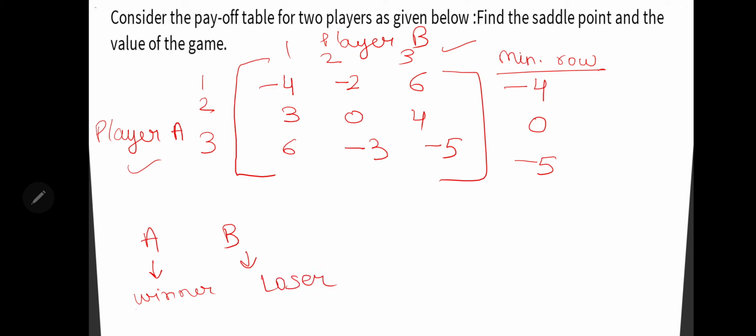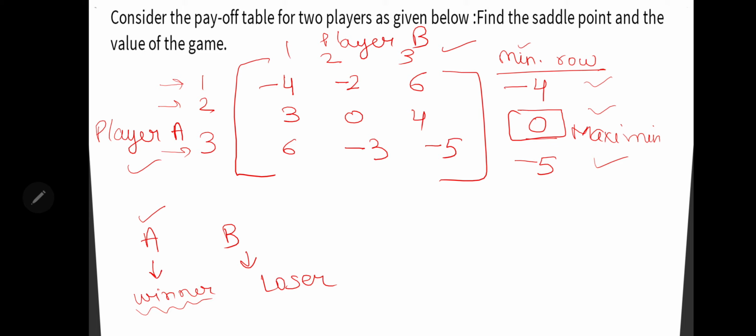So in order to be in the winning situation, what strategy needs to be followed by player A? These are the minimum values, so that player needs to take the maximum value from all these minima, right? This one. So out of all these 3 rounds, the maximum value would be taken so as to get a winning situation, right? So that value will be 0, and that is the maximin principle. Maximum value of the row minima.